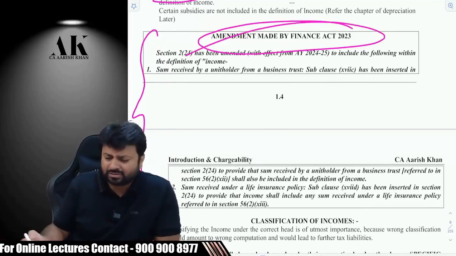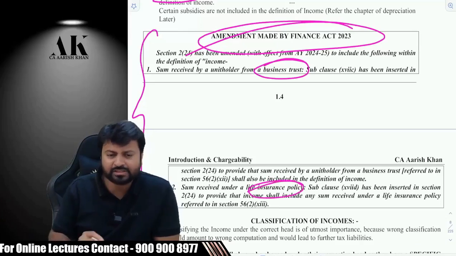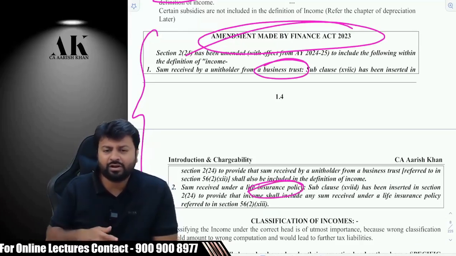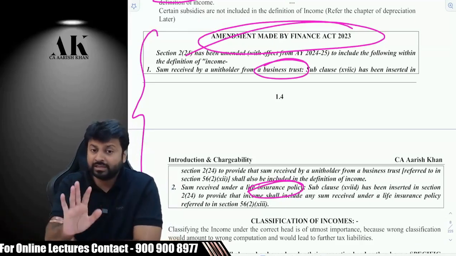We will be able to discuss all of them with the relevant topic. Some business trust discussion is there, some insurance policy. I don't know whether you are aware of that or not, but this budget they have brought a very important amendment for us. We have to learn that in great detail.